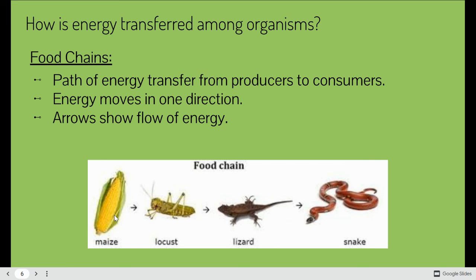The arrows do not show what eats what. So you can't look at this and say, oh, well, the corn is eating the grasshopper. Number one, that doesn't make sense. And number two, that's not what the arrow means. It's talking about the flow of energy. So the corn's energy transfers to the grasshopper when the grasshopper eats the corn.